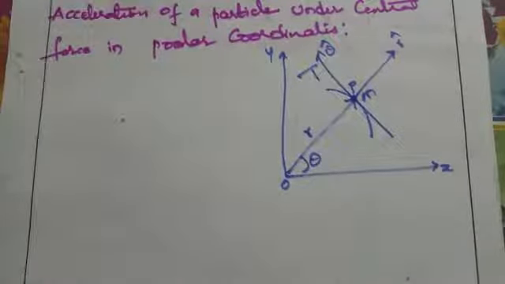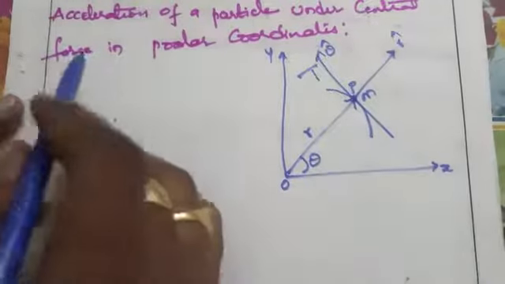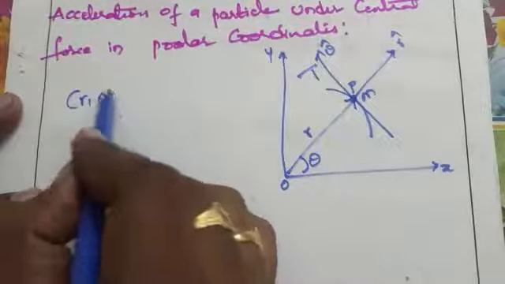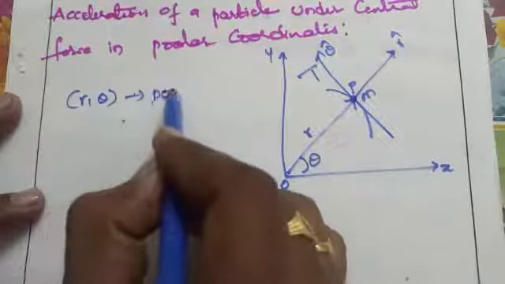Now see, I'm assuming a particle in the xy plane whose mass is small m, under the influence of a central force always directed towards a fixed point O. The particle is moving in the xy plane, as shown in the figure. Let r, theta be the polar coordinates.